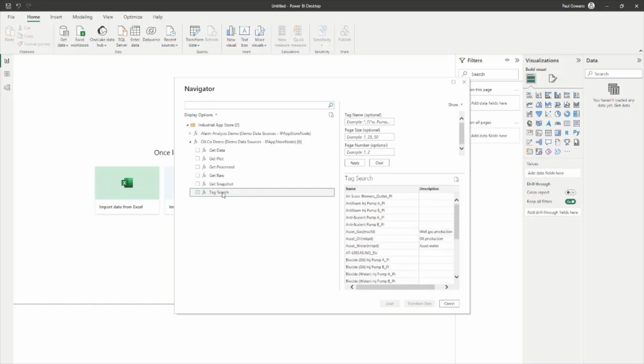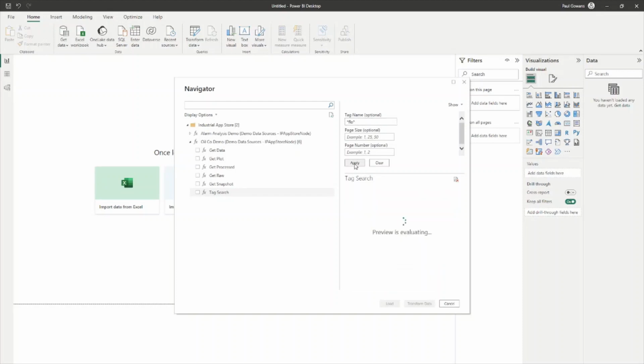Starting from the bottom, Tag Search, where you can enter in part of a tag name, click Apply, and it will find all the values associated with that. Get Snapshot will show you the most recent value from each of the tag names that you enter. I'm going to skip over Get Raw, but this is how you can get your raw data into Power BI. Get Processed provides you with 4 different functions. You can import interpolated values, maximum values, minimum values, and average values.